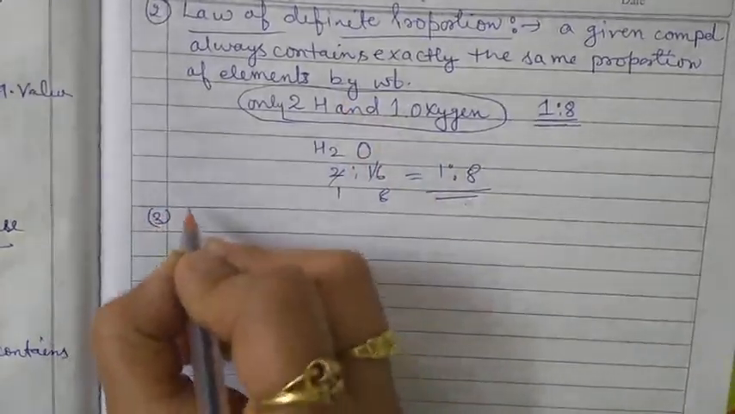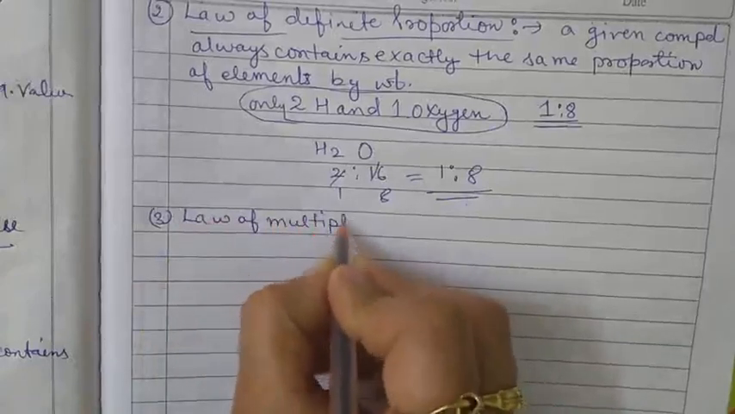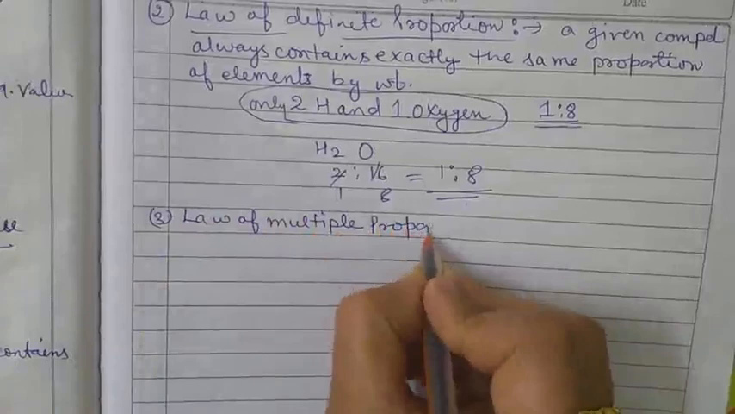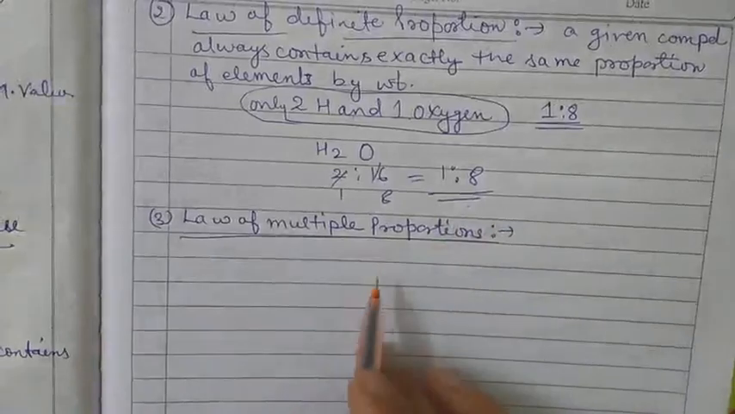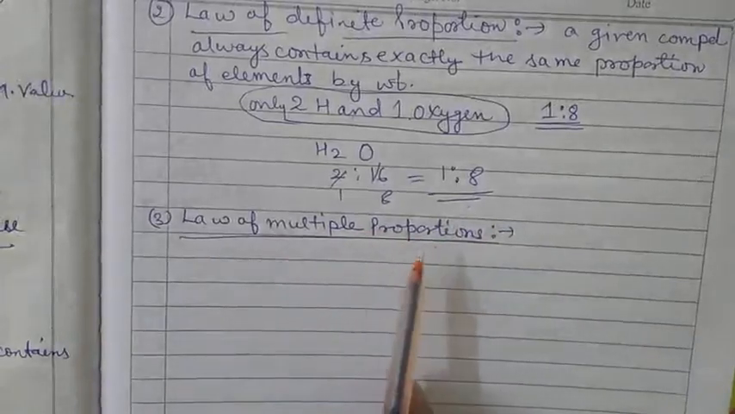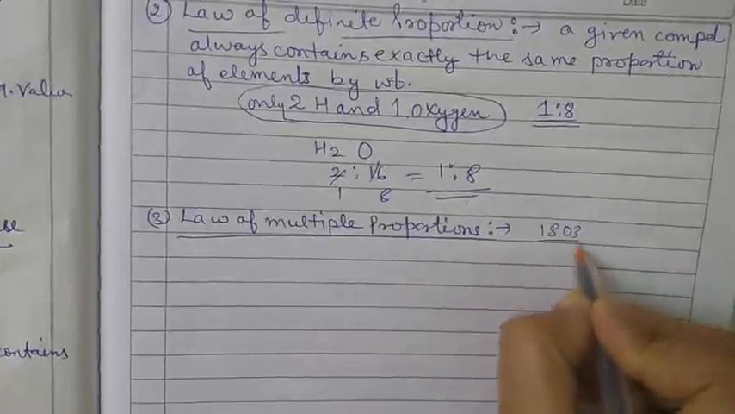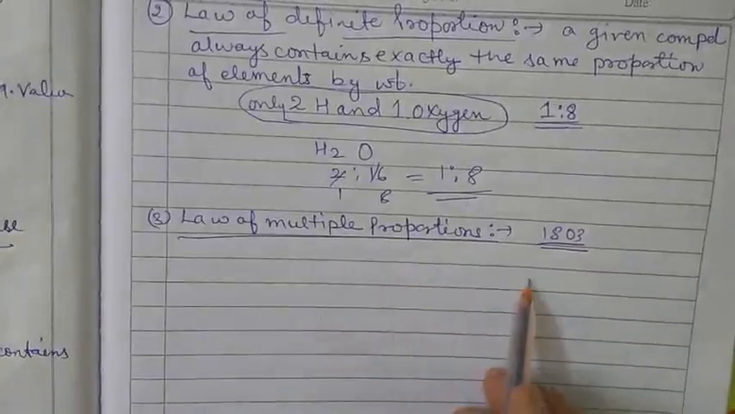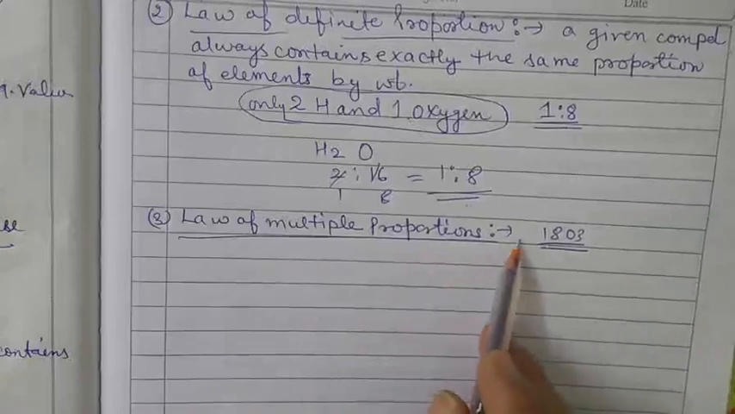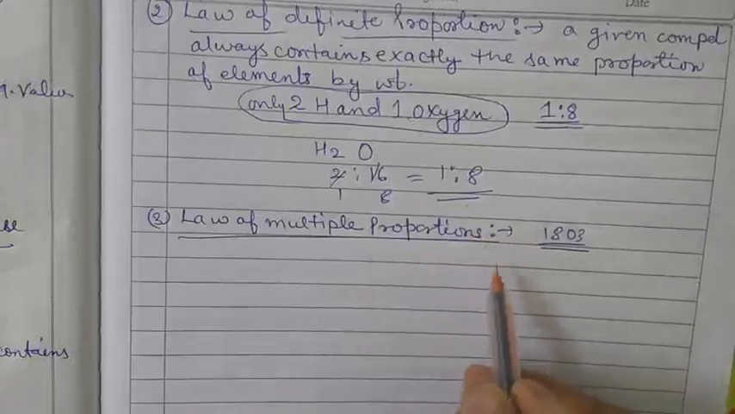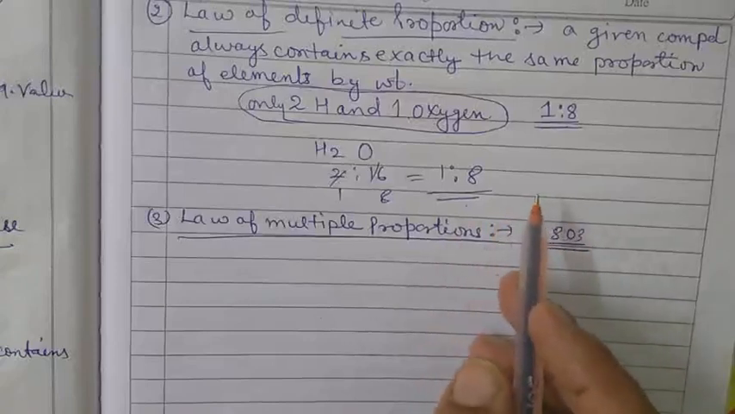The third law is termed as the law of multiple proportions. This is the third law, the law of multiple proportion. This law was proposed by Dalton in 1803, and it states that if two elements can combine to form one or more compounds.